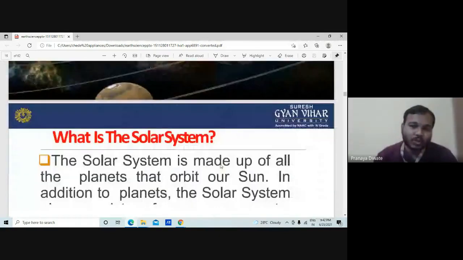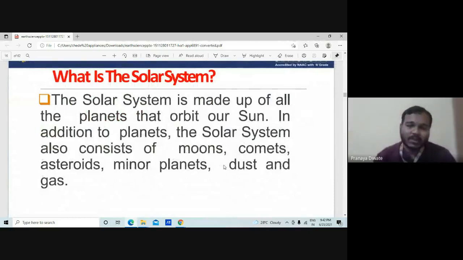So, what is the solar system? The solar system is made up of all the planets that orbit our sun. In addition to planets, the solar system also consists of moons, comets, asteroids, minor planets, dust, and gas.